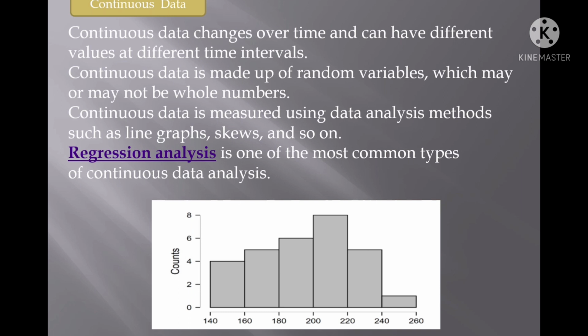Whenever we are providing the data in ranges, such type of data is known as continuous data. Here the interval will be given. The range interval here is 20. This data is very helpful whenever we are designing the data in the form of a chart. Such type of data, continuous data, is very useful.